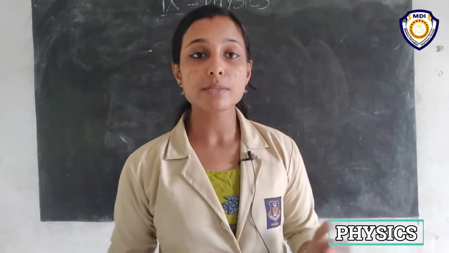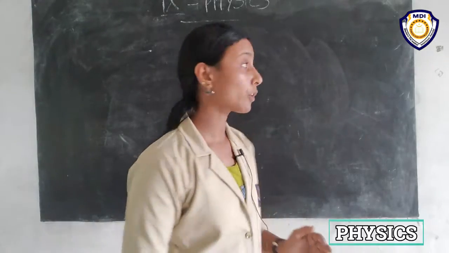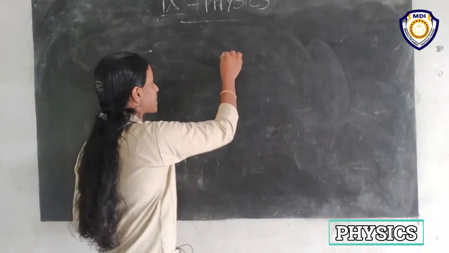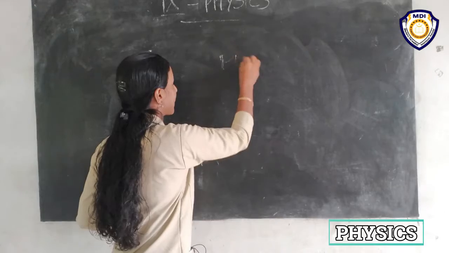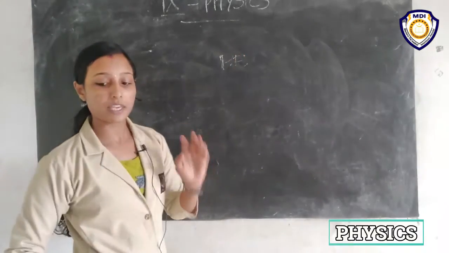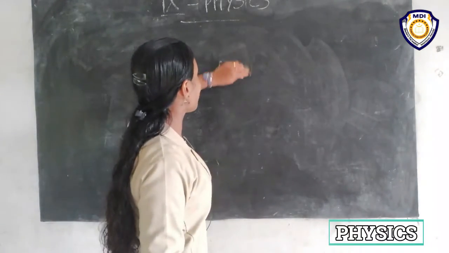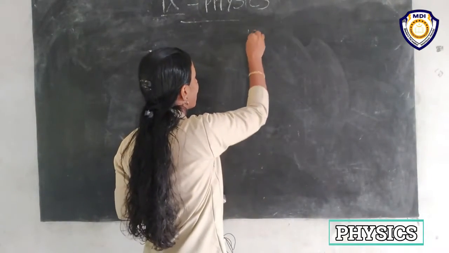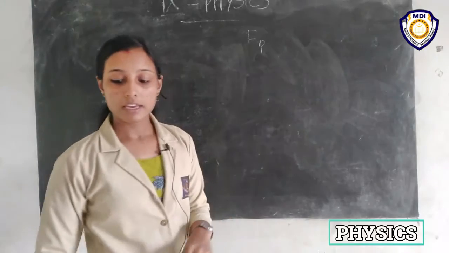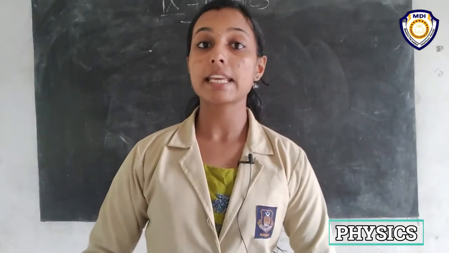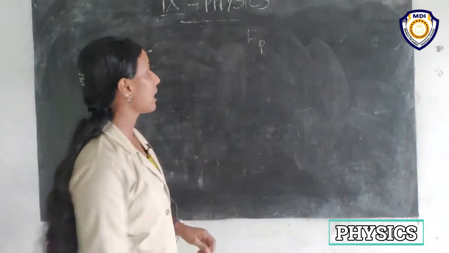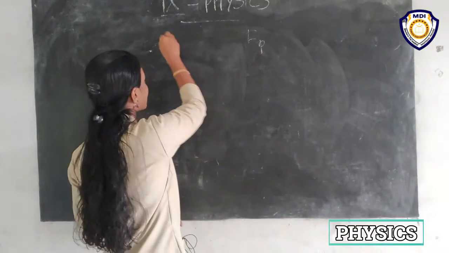Okay, so what is potential energy? We can write potential energy as PE, or we can write it as EP. We represent kinetic energy as EK.